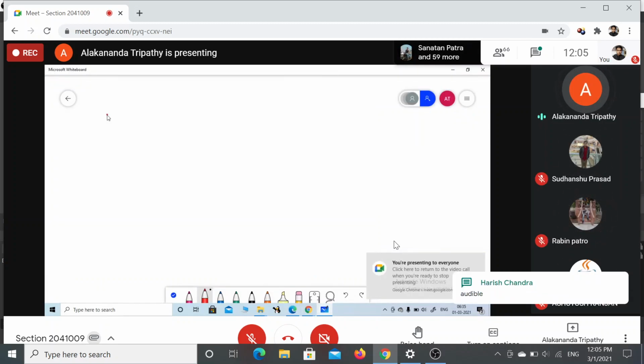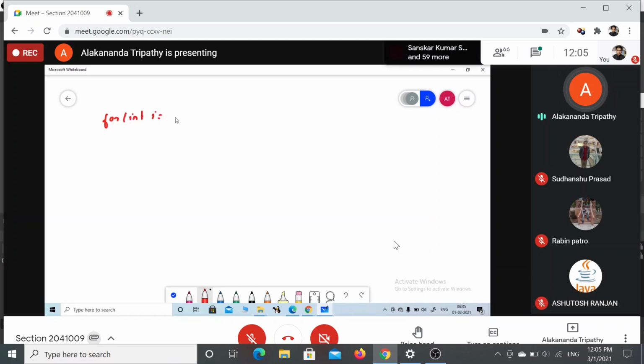So now suppose I am going to write a statement in this way: for int i equals to 1, i less than 10, i plus plus. If I attain a certain condition, let i equals to 3, and I want to break my loop. Instead of writing break, which is a sudden interrupt to the system, we can write i equals to i plus 11, or we can directly write i equals to 11.